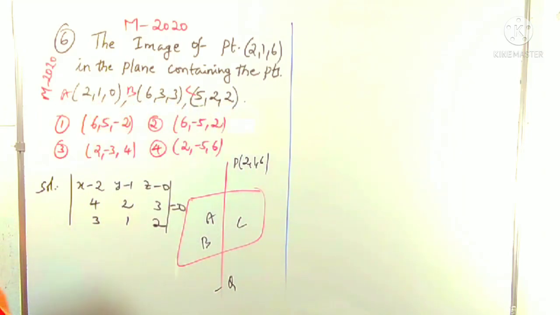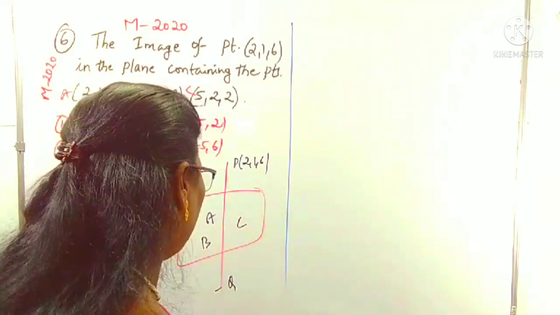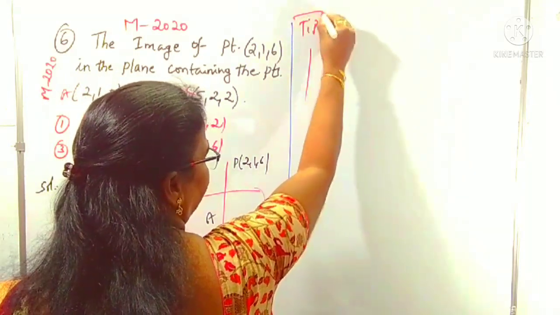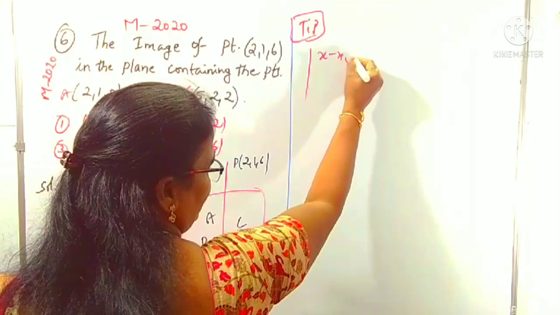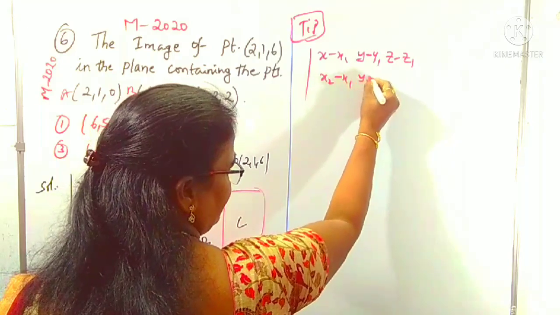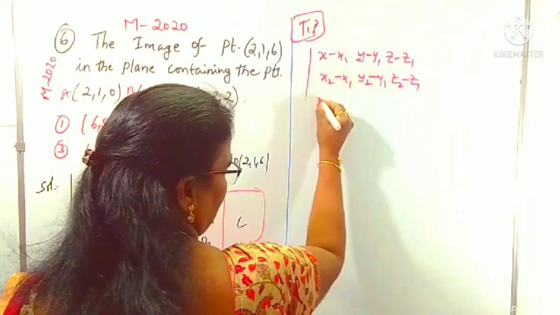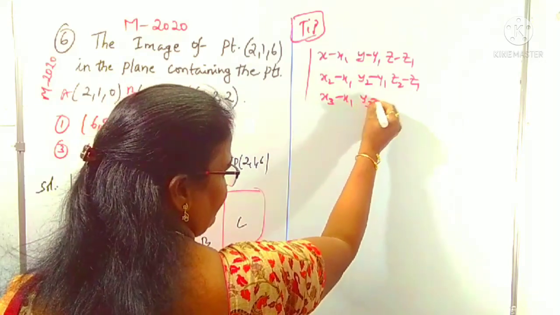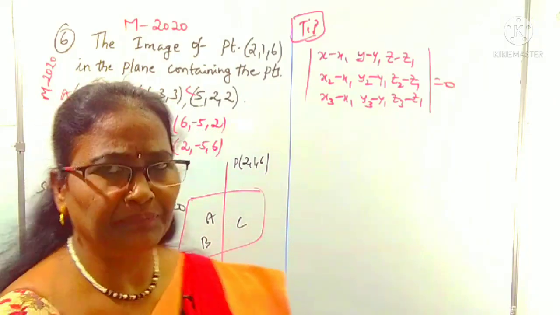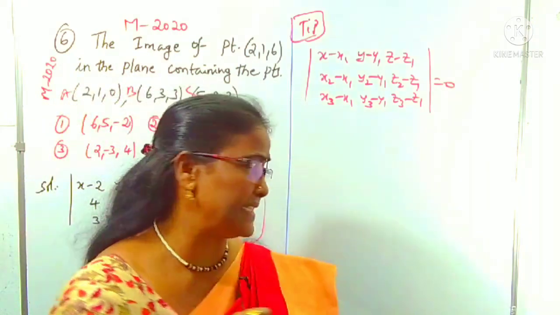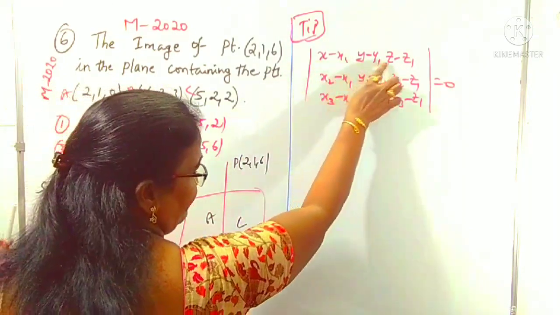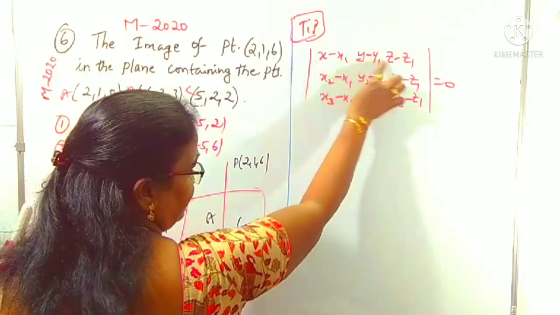That's it. By this expression, you can get the equation of the plane. How can you remember? Simply the determinant of. We can use a formula, that is a tip we can use here. Directly you can remember: x minus x1, y minus y1, z minus z1; x2 minus x1, y2 minus y1, z2 minus z1; x3 minus x1, y3 minus y1, z3 minus z1 is equal to 0. This is the equation of the plane passing through the 3 points A, B, C, that is x1, y1, z1, x2, y2, z2, x3, y3, z3. Simply you can remember this: x1, y1, z1 are subtracted from x, y, z as the first row.